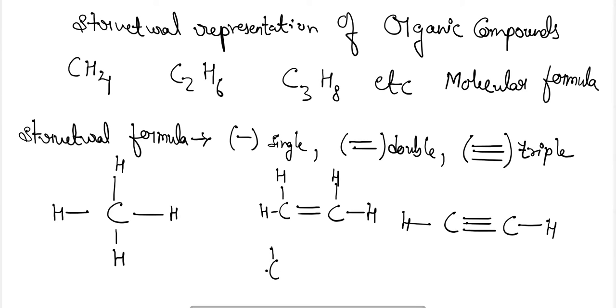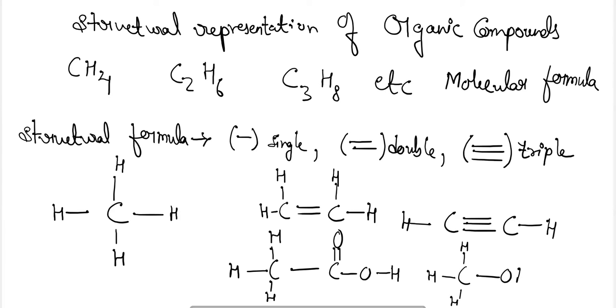Similarly, we can represent functional group compounds such as C double bond O, or OH, CH3 with three hydrogens combined with one carbon and one OH, which will be ethanol. Like this, compounds can also be represented by structural formula. So these are some of the structural formulas for different organic compounds.